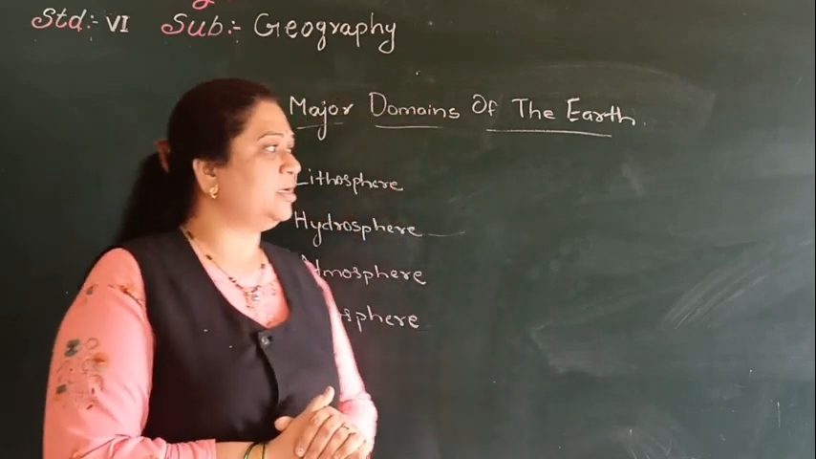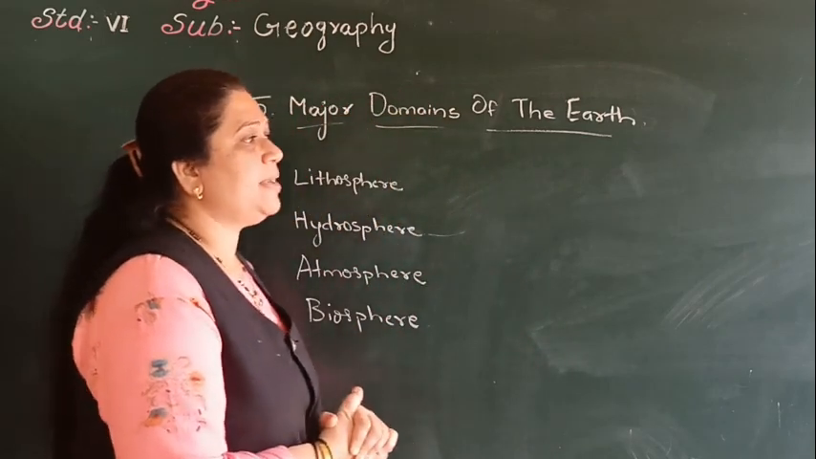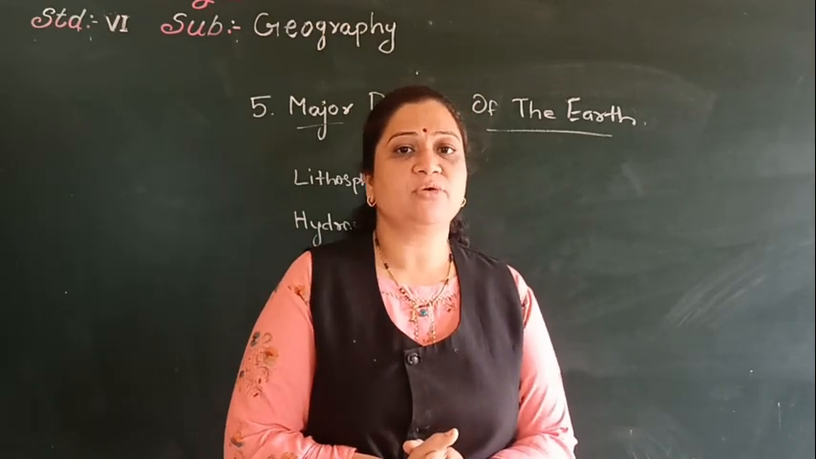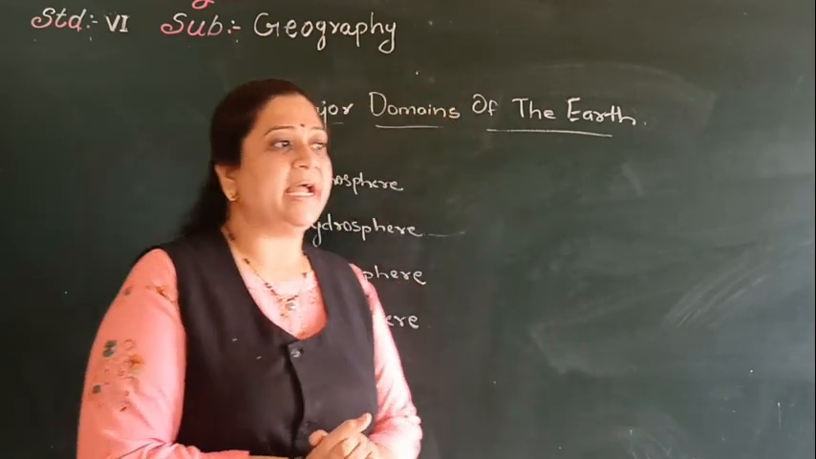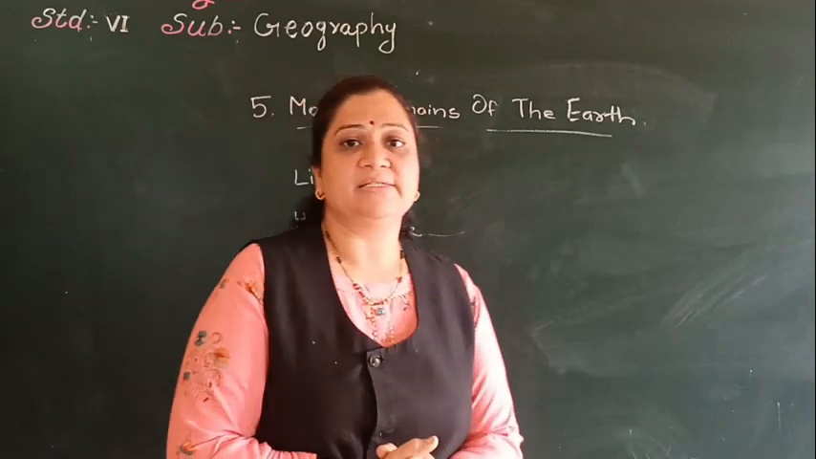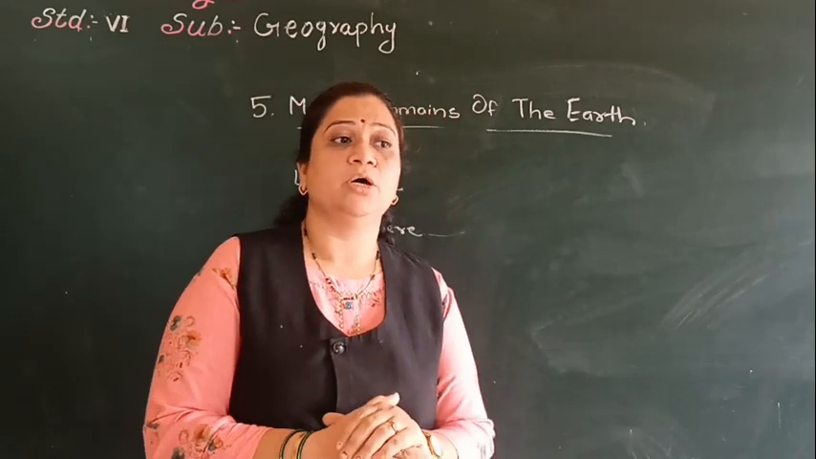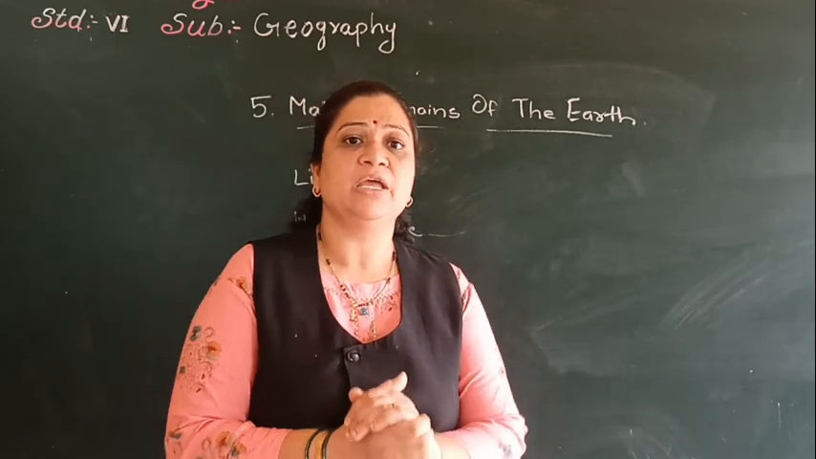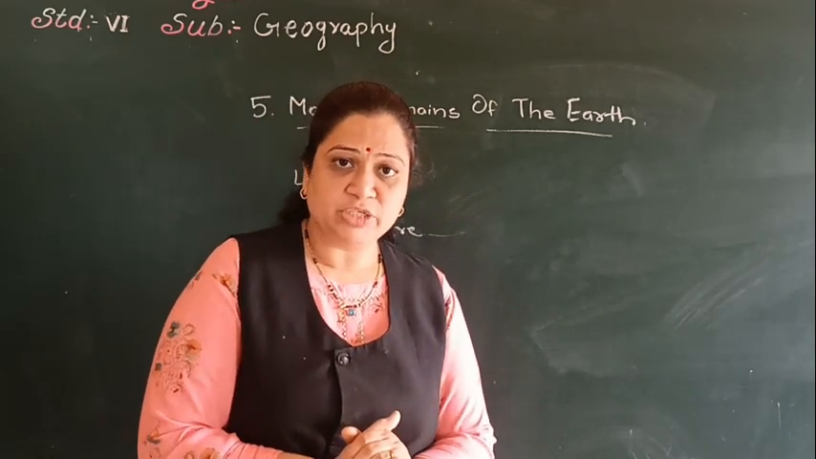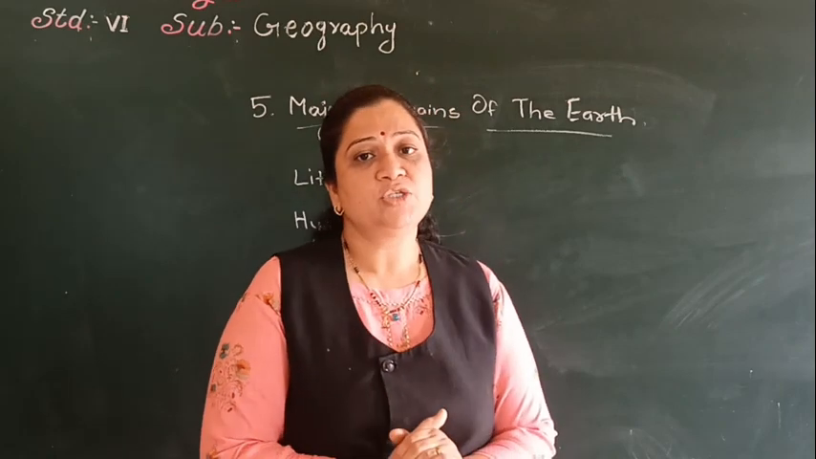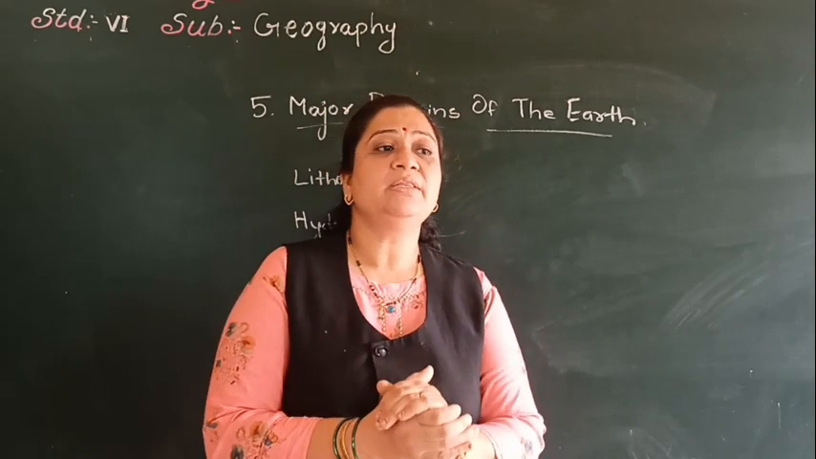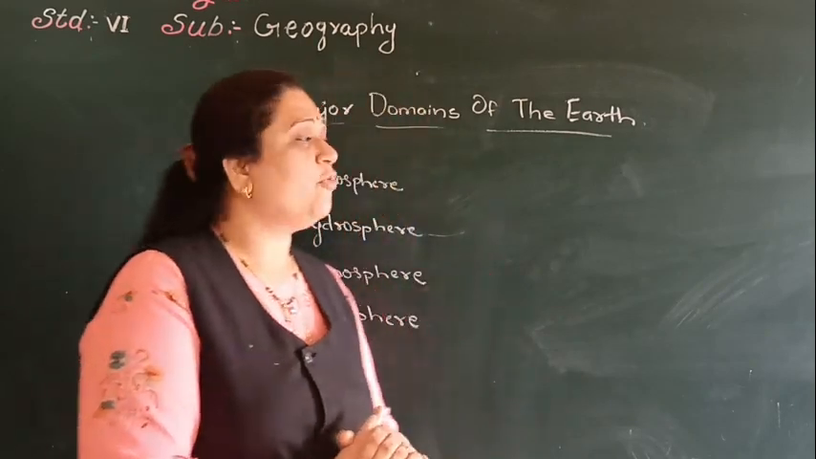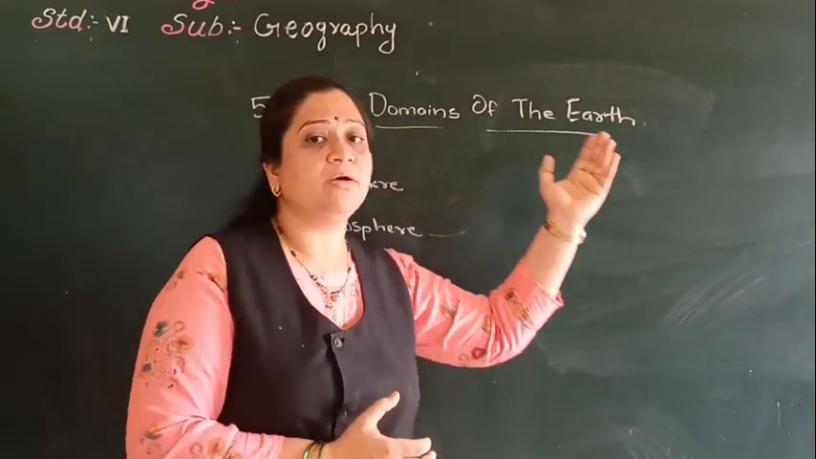Now children, when we say that earth is the planet which supports life, and when we talk about the surface of the earth, we see that there are three factors, that is land, air and water, which are very important and very necessary for the life which we see on the earth. And so children, the earth has four realms, that is the four major domains of the earth.